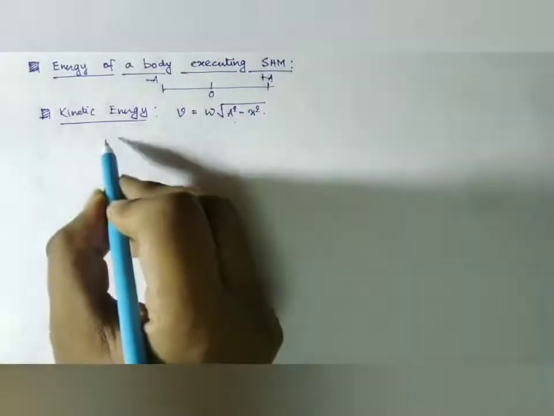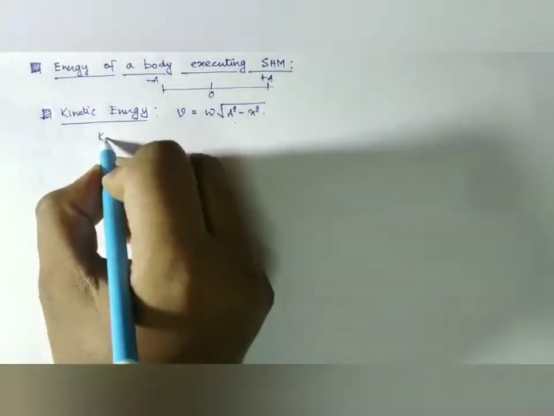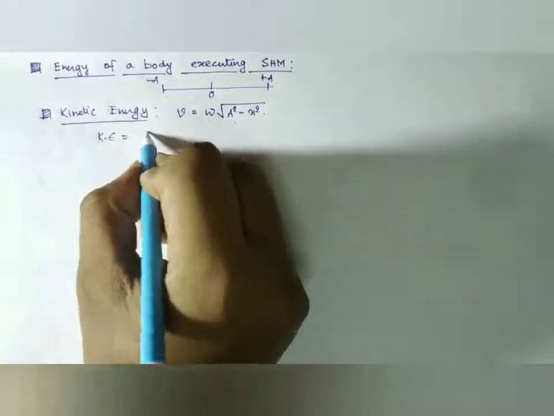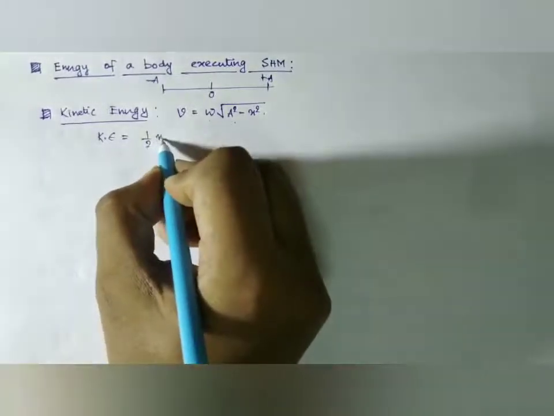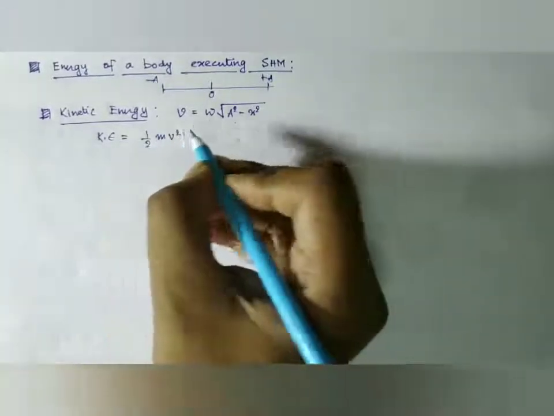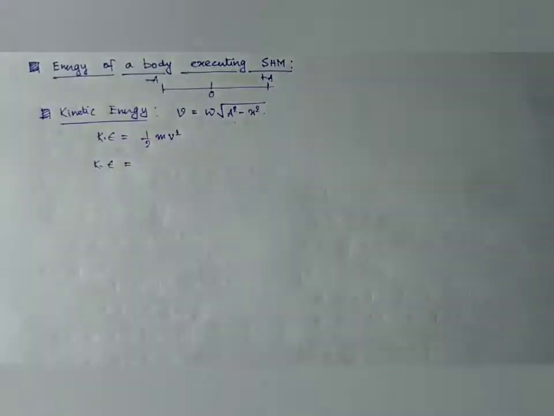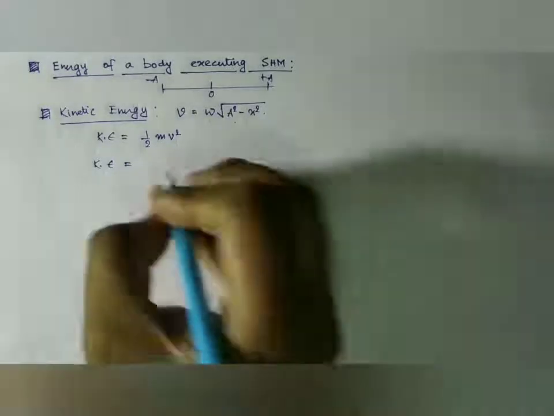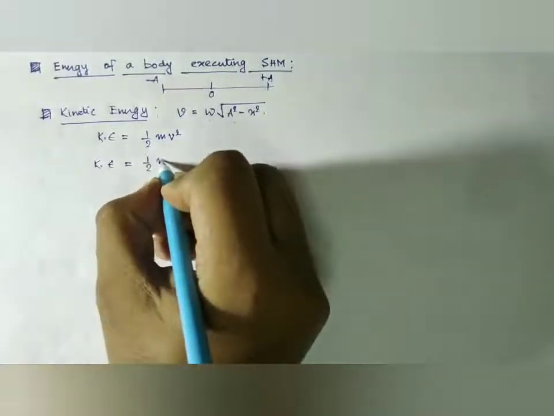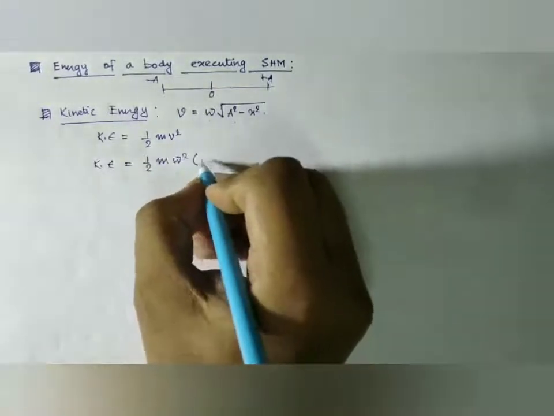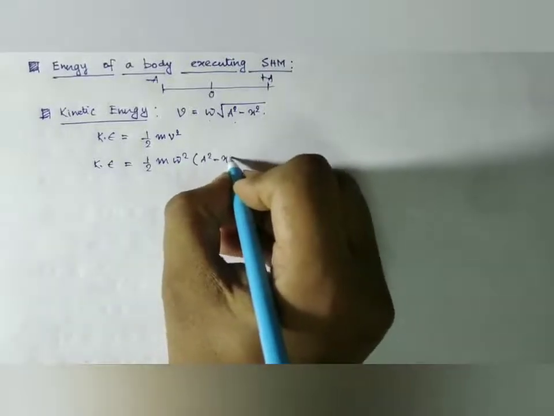Now we know that the kinetic energy of a body is given by half m v square. So kinetic energy is half m omega square into a square minus x square.